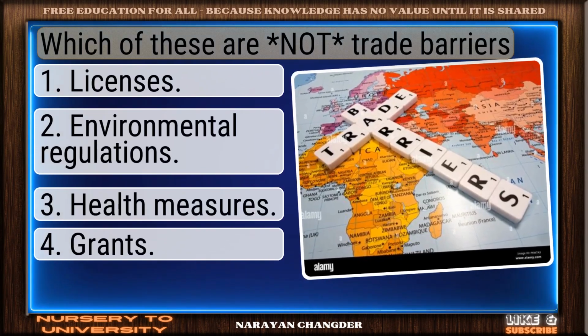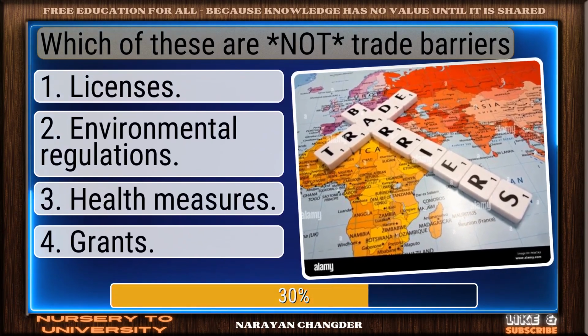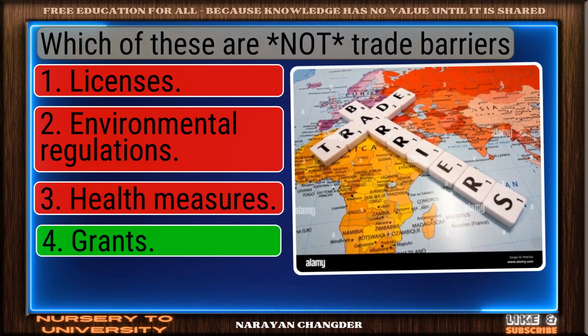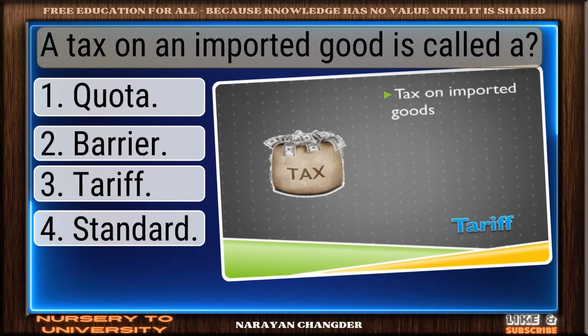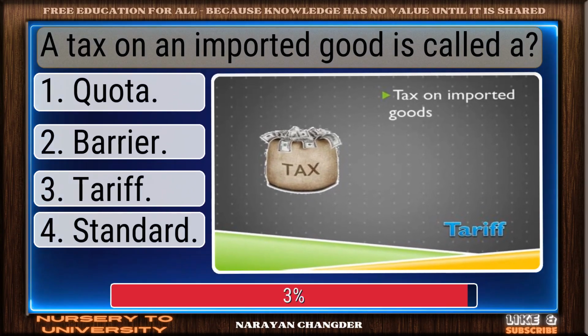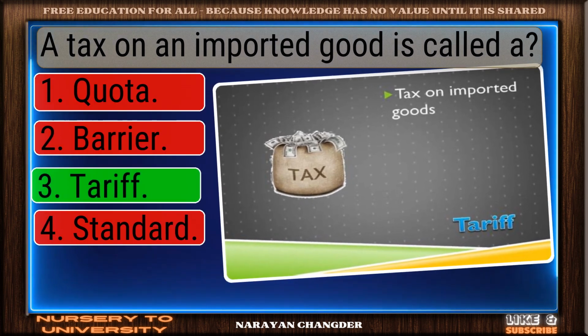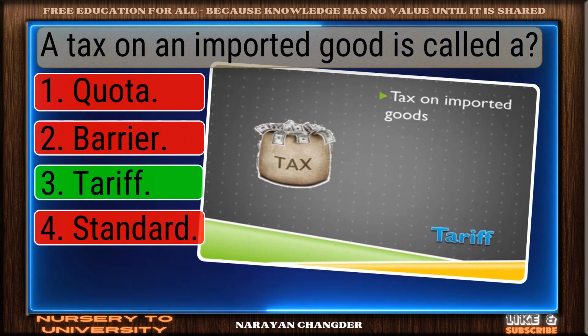Which of these are not trade barriers? Right again. Grants is a valid answer. A tax on an imported good is called a. On track. Tariff is the correct answer.